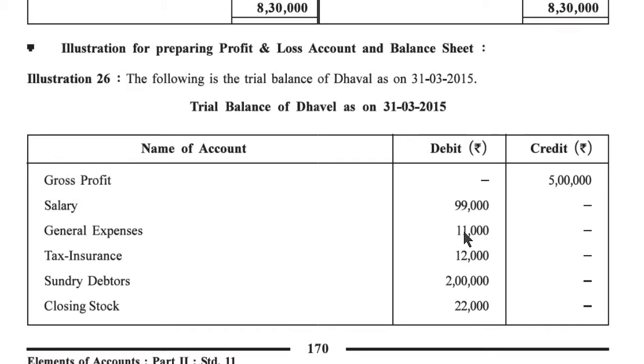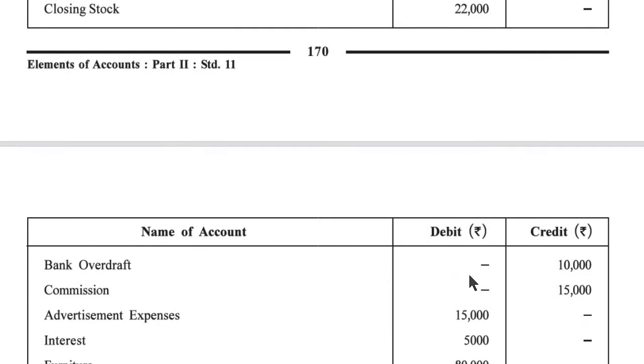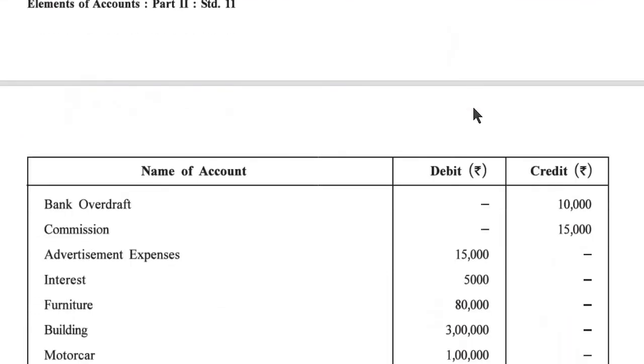Salary 99,000. General expense 11,000. Tax insurance 12,000. Sundry debtors 2 lakh. Closing stock 22,000. Here, in the trial balance, closing stock is given. So there is only one entry in the balance sheet.